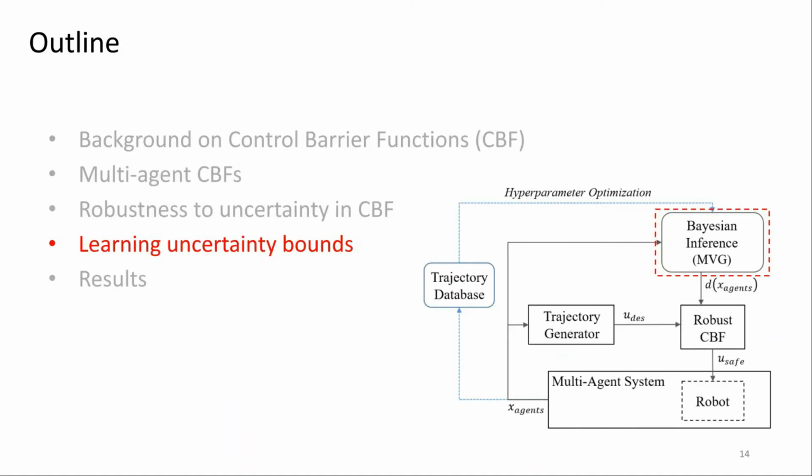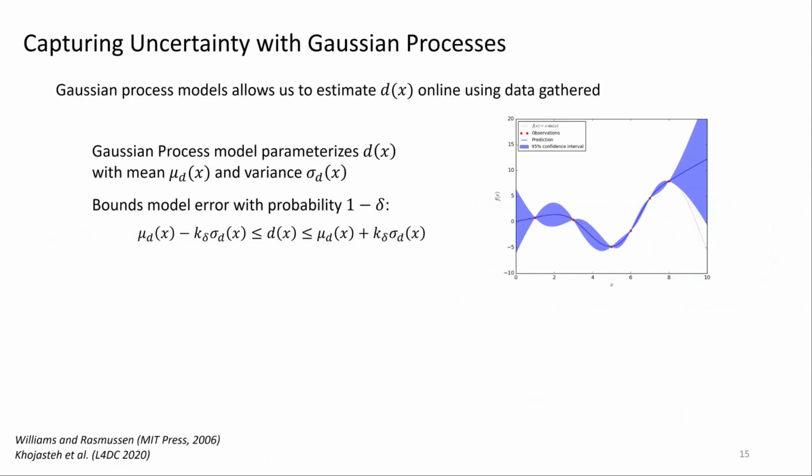guaranteeing safety. Now that we've shown that we can incorporate uncertainty into our control barrier function, the next question is, how do we learn bounds on this uncertainty? And for this, we turn to the popular Gaussian process models. These models allow us to estimate our uncertainty D based on data or observations gathered. You can find further details on these models in the references I've listed at the bottom, but essentially, they allow us to model D with a mean and an uncertainty, thereby allowing us to bound model error with probability 1 minus delta for some desired delta threshold.